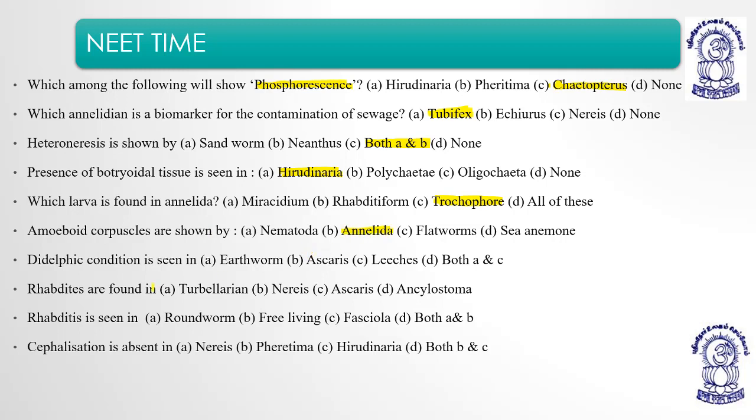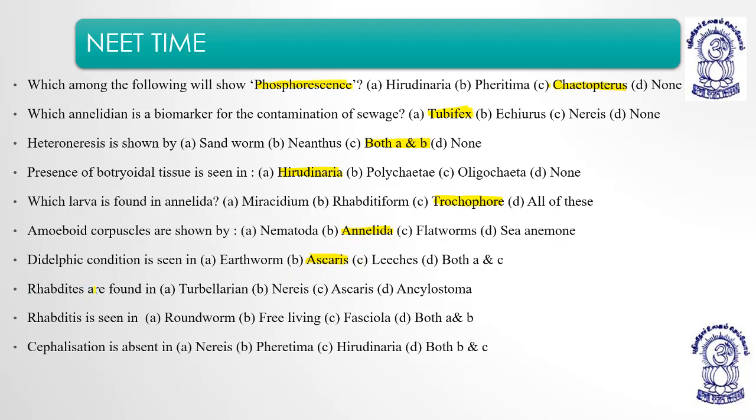Didelphic condition is seen in, didelphic condition means presence of two uteri, and it is seen in Ascaris lumbricoides. As you know, earthworm is bisexual. Leeches are also bisexual, though they don't exactly belong to this category, and that is why they are just here to confuse you.